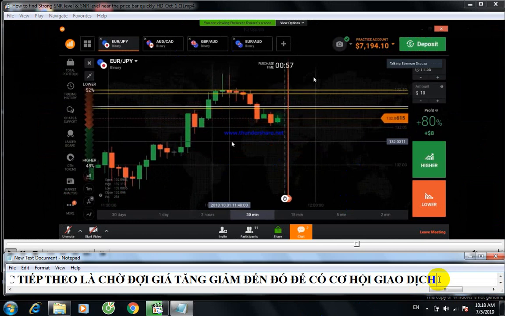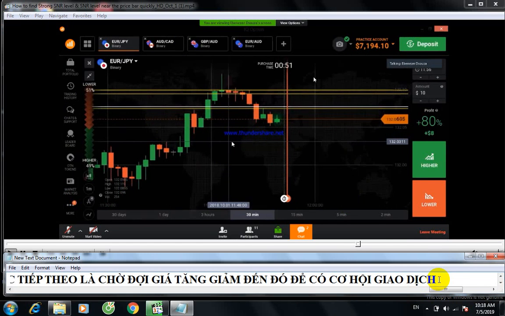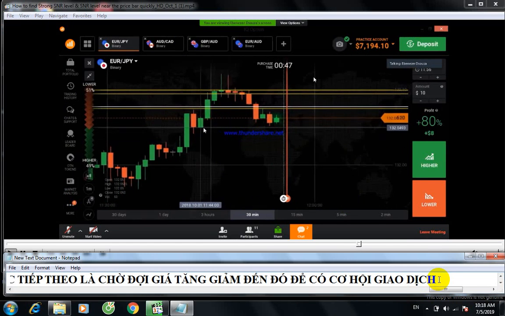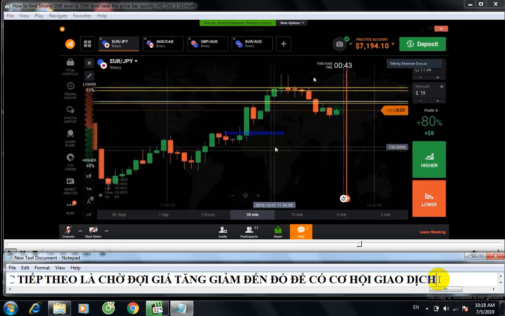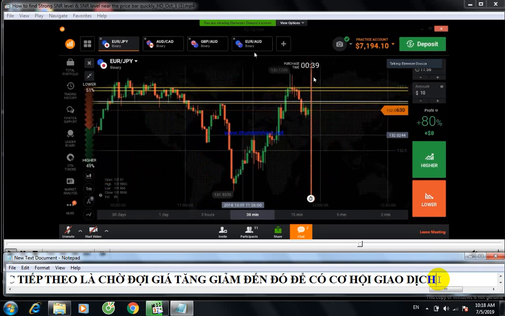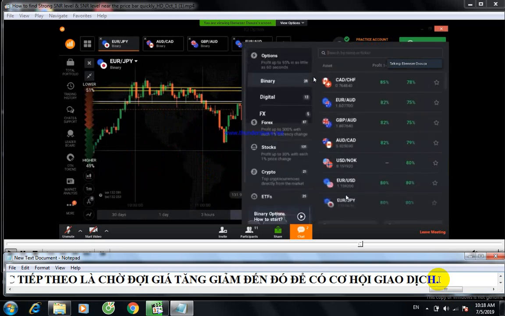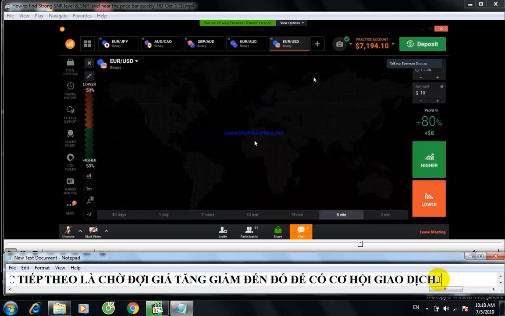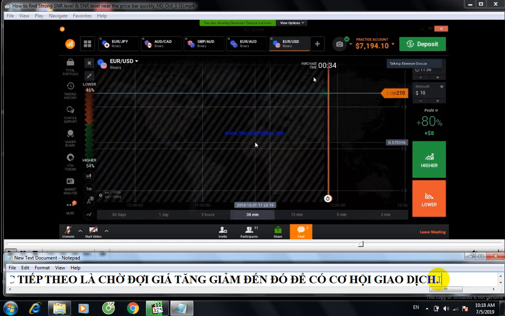Without SNR, you can't trade with candlestick psychology. You can't predict. SNR, support and resistance, is very important for every real trader. So you need to know the strong levels. You can find the strong levels like this also, but you need some good experience to find the strong levels.